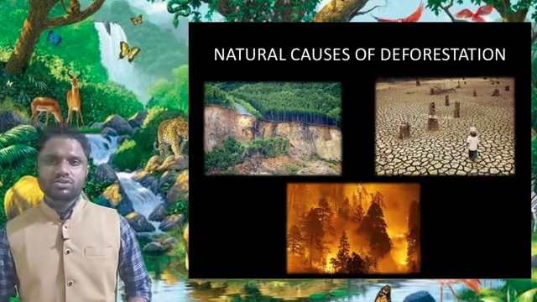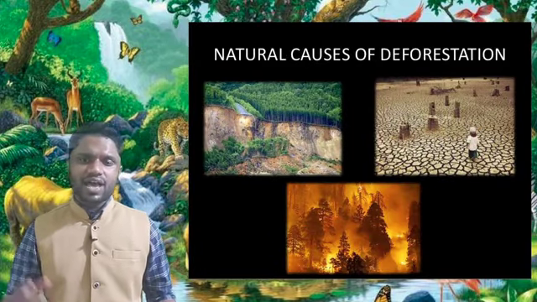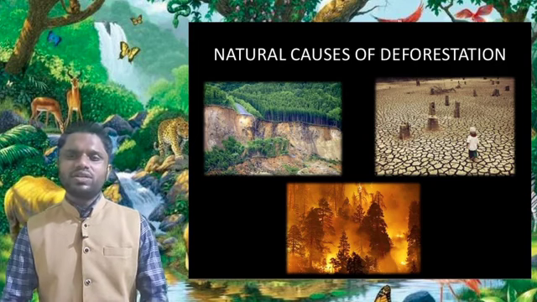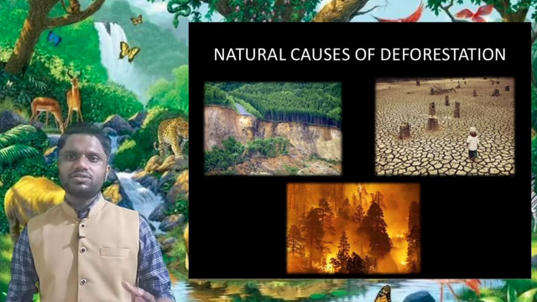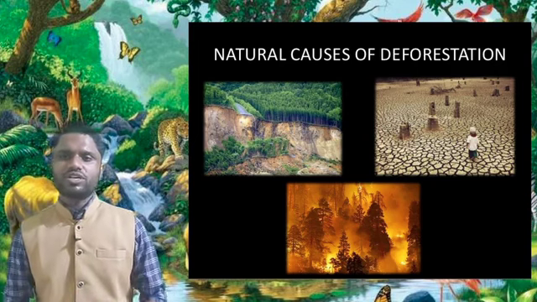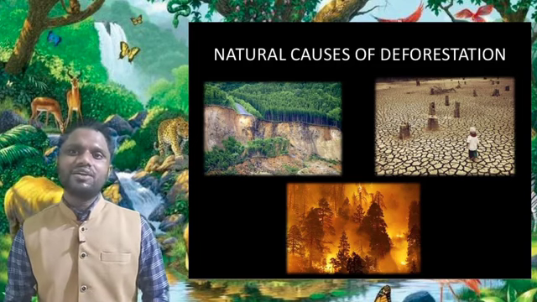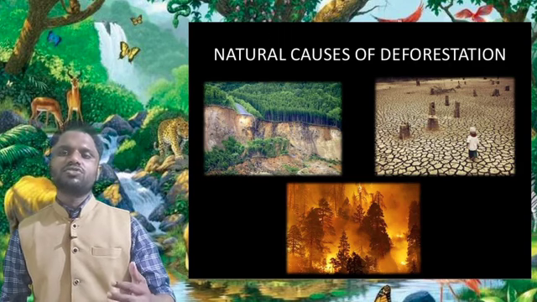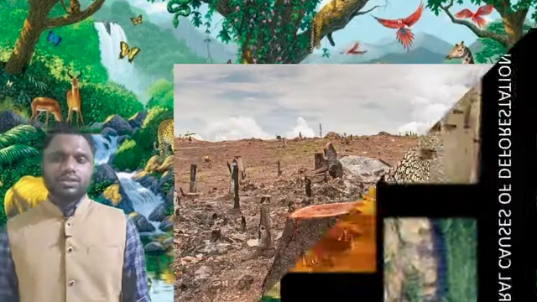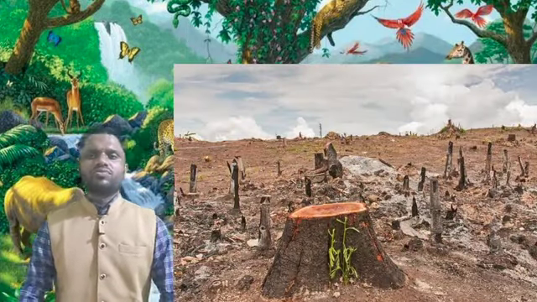The natural causes are forest fires and severe droughts. When natural calamities such as these occur, it leads to deforestation and becomes a threat to the existence of the wildlife, leading to even the extinction of varied species. Now let's understand the consequences of deforestation.